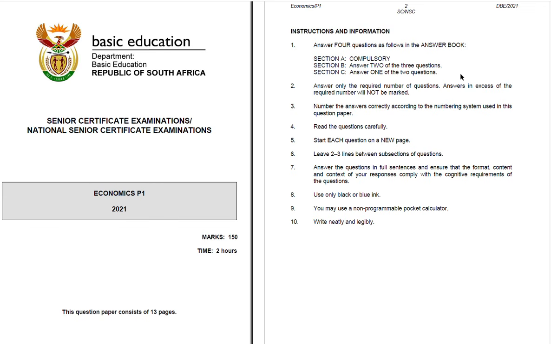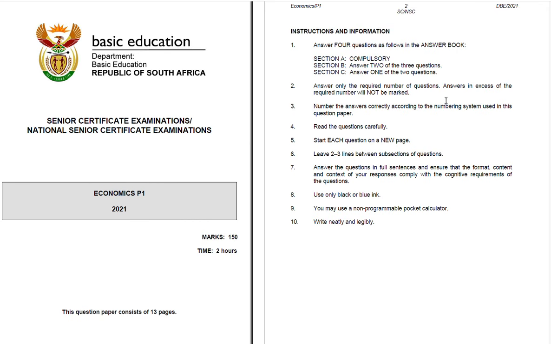The reason you need to answer only 1 is that if you decide to answer 2, you are going to be marked on only 1 of the 2. Therefore, do not waste your time. Time is very important during the exam. For that reason, please make sure that you do what you are required to do, and what you're required to do is to answer the questions as per the instructions and information.